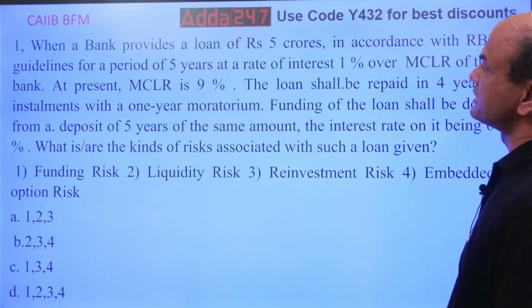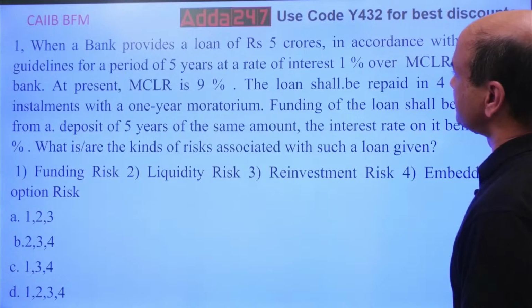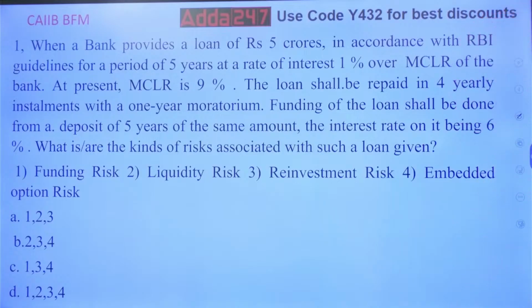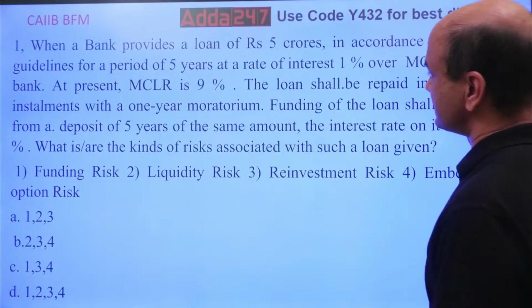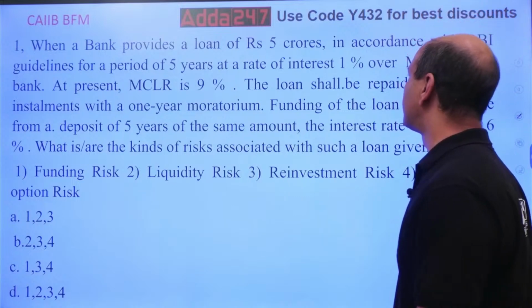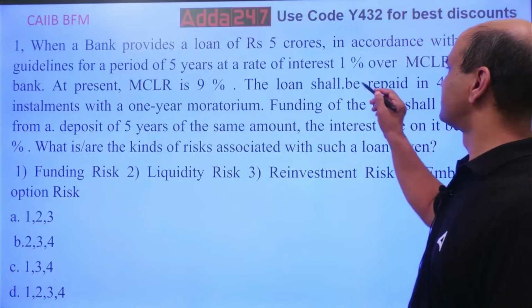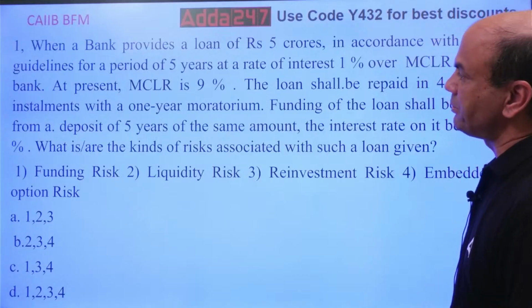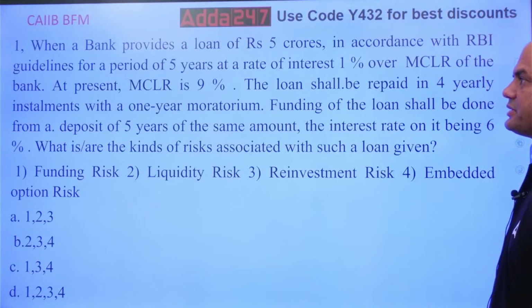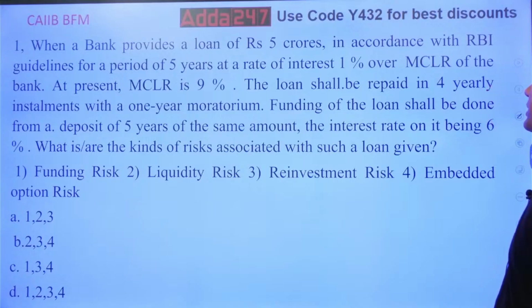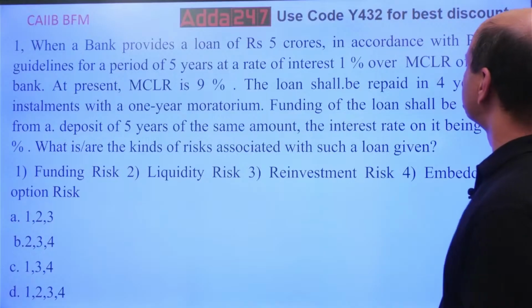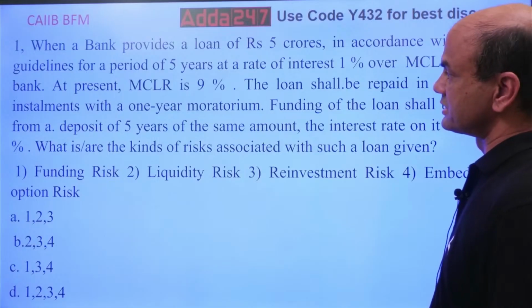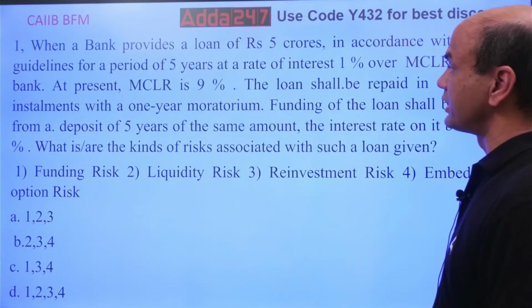When a bank provides a loan of 5 crores in accordance with RBI guidelines for a period of 5 years at a rate of interest of 1% over MCLR of the bank. At present, MCLR is 9%. The loan shall be repaid in 4 yearly installments with 1 year moratorium. 1 year is moratorium.